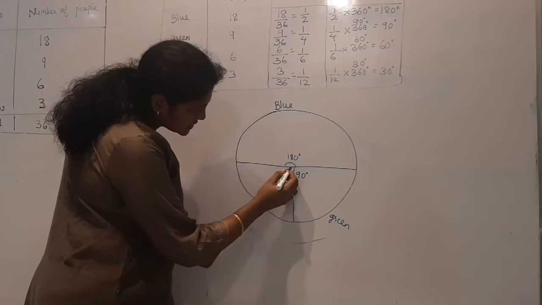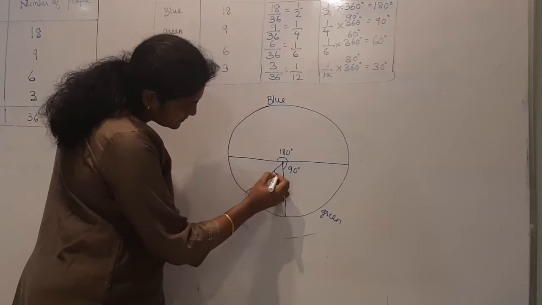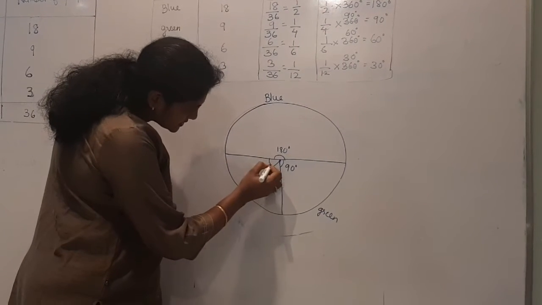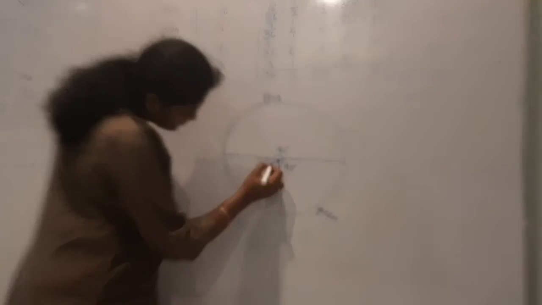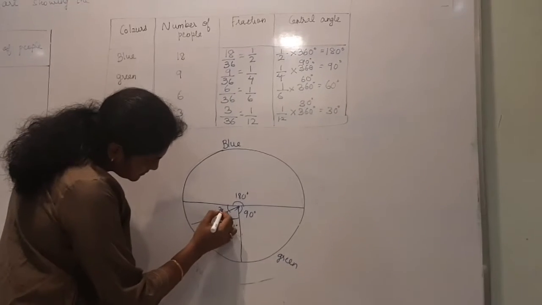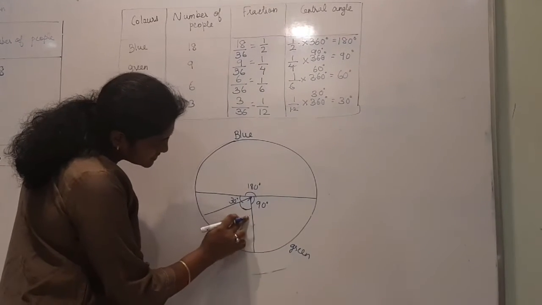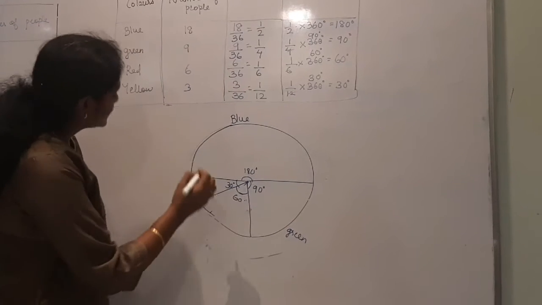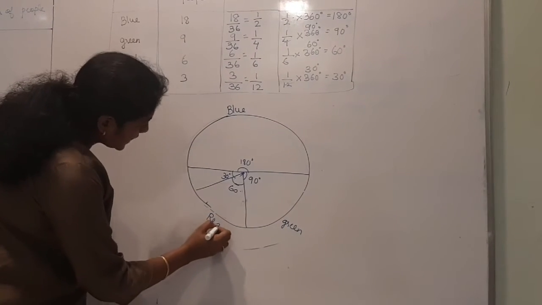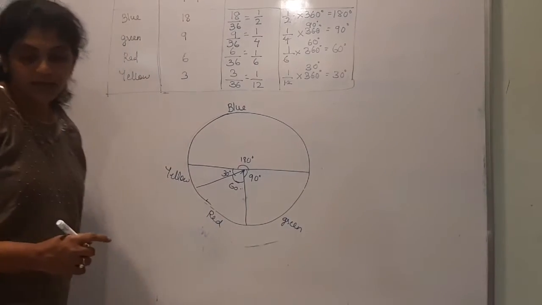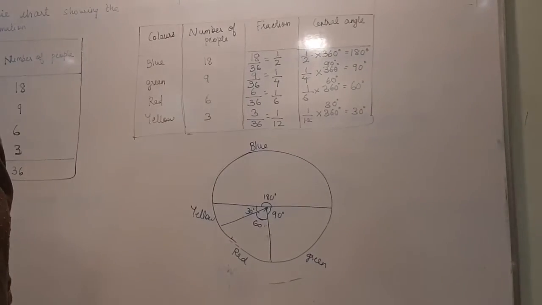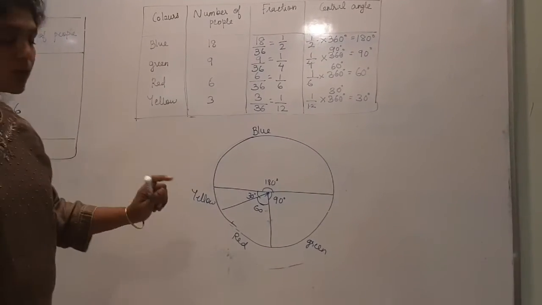So this is 60 here and rest is 30 degree. So 60 degree is red and 30 degree is yellow. Right? So if you calculate the sum, that is 360 degree only.